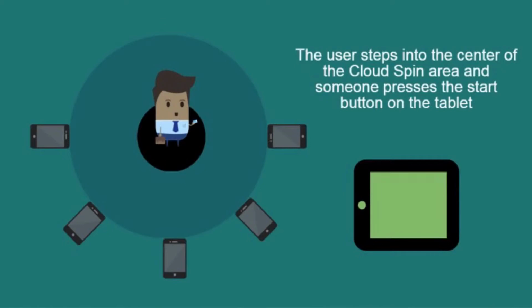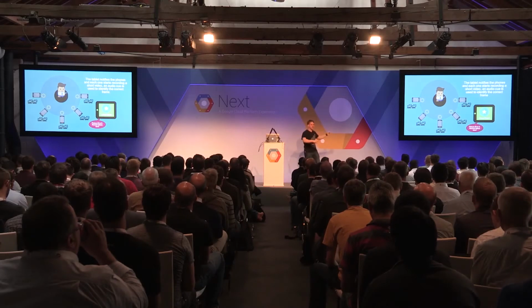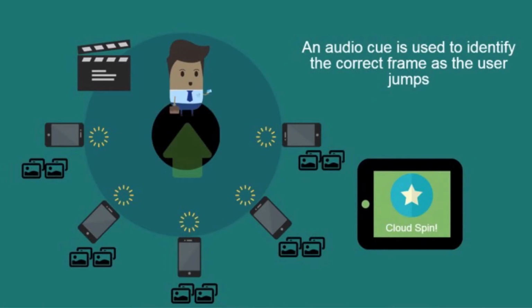All right, so here a little bit more abstract. The user gets in the middle. We have all the phones. We are getting the system ready. And once the user does something crazy, like a jump or a pose or whatever, we freeze this hero moment. You might notice right now that we display a lot of pictures for each phone there. The reason for that is, it turns out it's really difficult to synchronize 19 phones to take a picture in the exact same moment. There is probably a way to get it working, but we didn't have enough time.